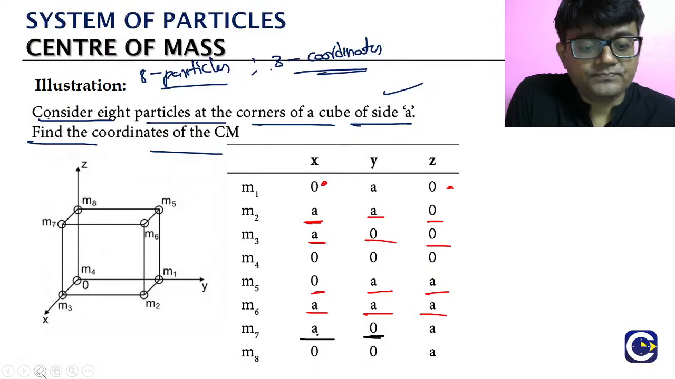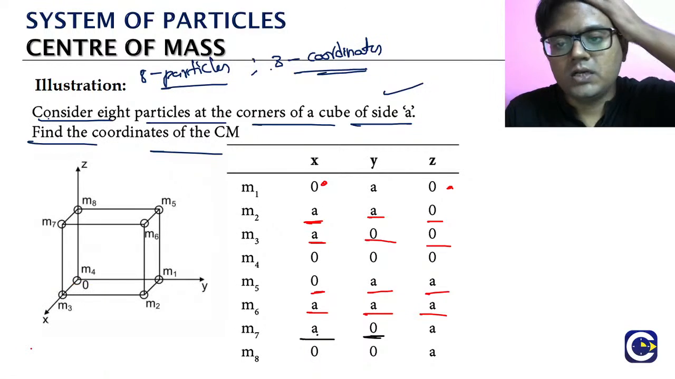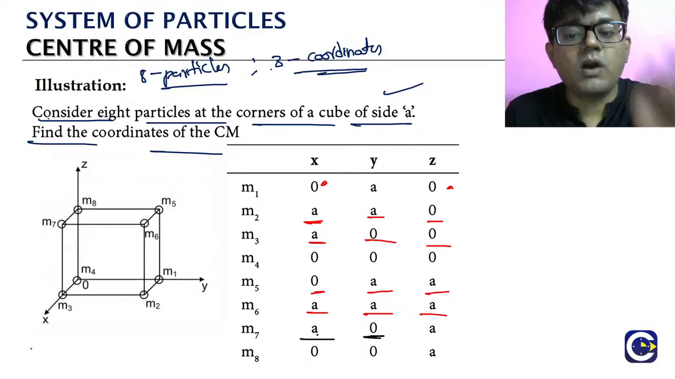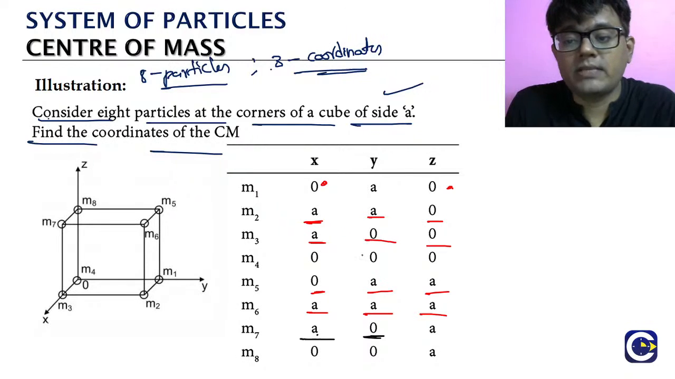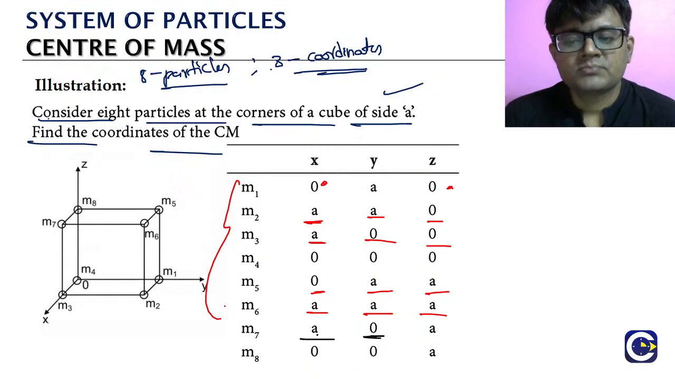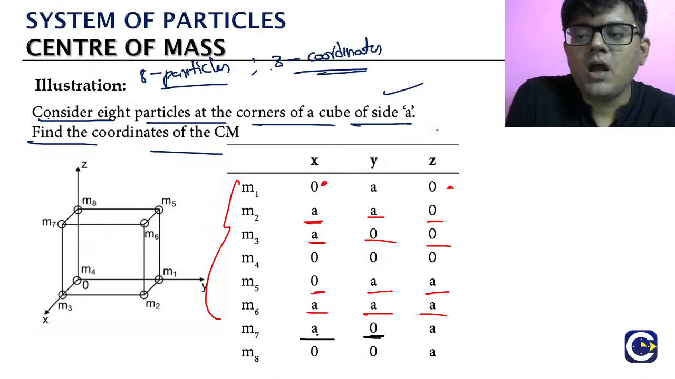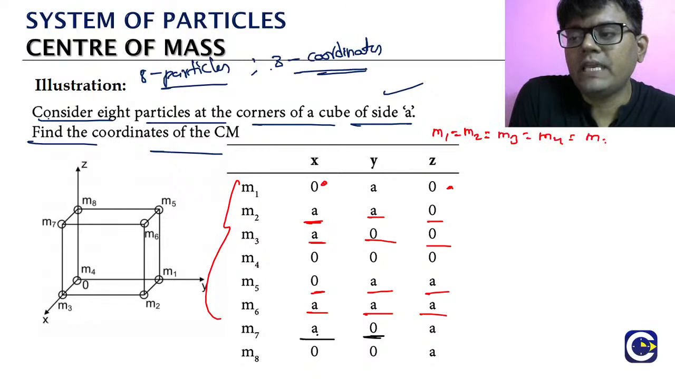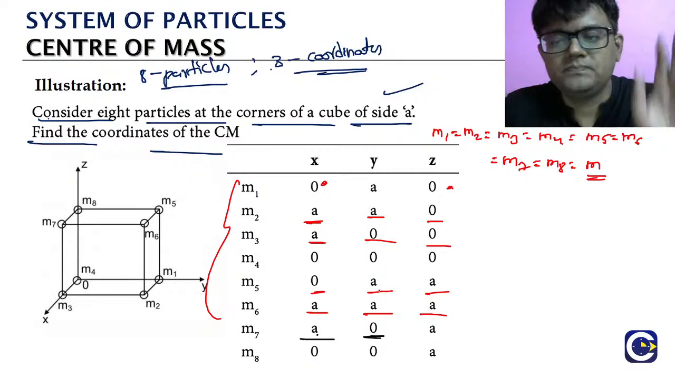So you have to look carefully and write down these things. The only scope for making a mistake is this: if we write the coordinate locations wrongly, that is where we will spoil the problem. Otherwise, once you get the coordinates right and have this table, solving this question is very easy. Now say we generalize this and let all these masses be equal: m1, m2, m3, m4, m5, m6, m7, m8 all equal to m.